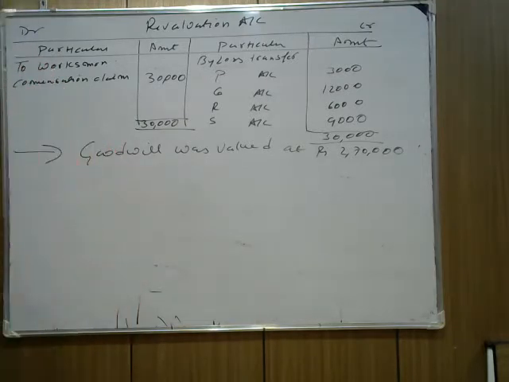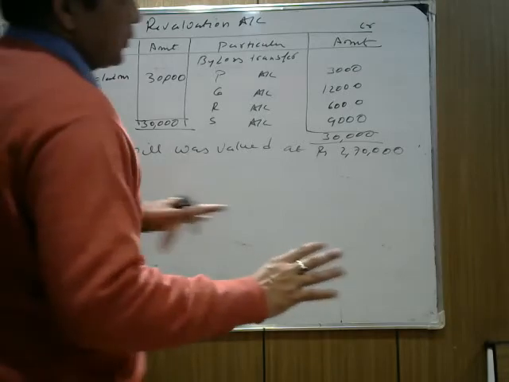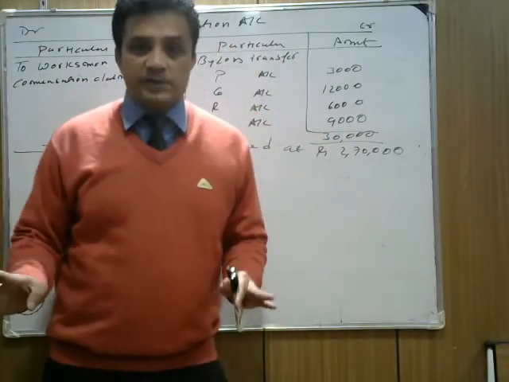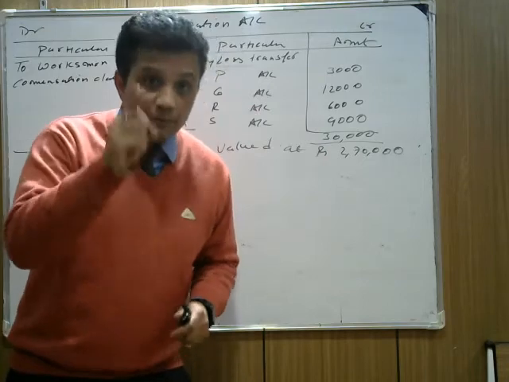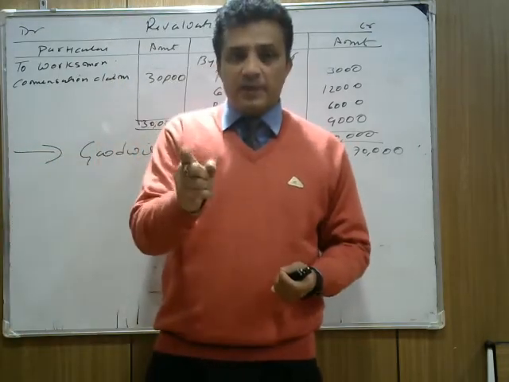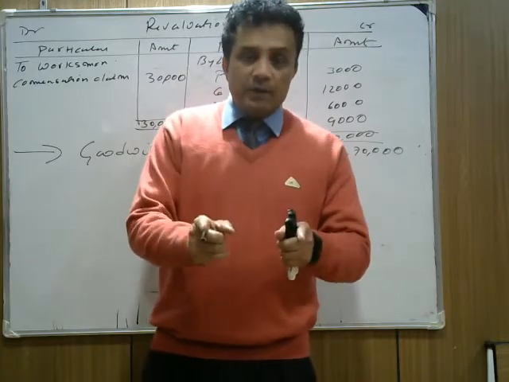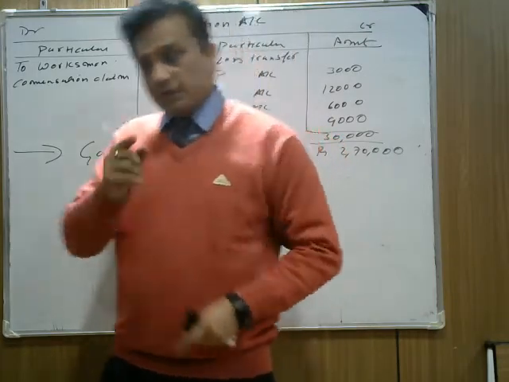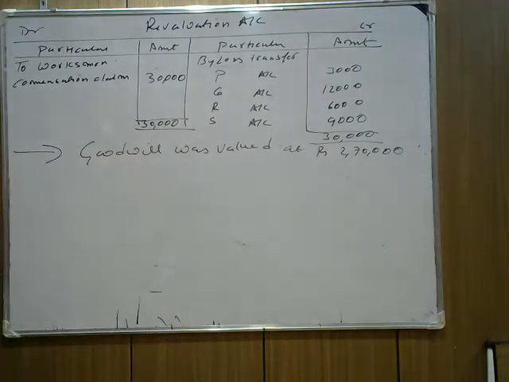Now, I told you whenever goodwill is here, goodwill cannot be recorded in the books. So we need to find the adjusting entry. How do we find the adjusting entry? Gaining and sacrificing. For this purpose, we need to calculate who is gaining and who is sacrificing. Now check, what is the formula? Sacrifice ratio, old minus new.